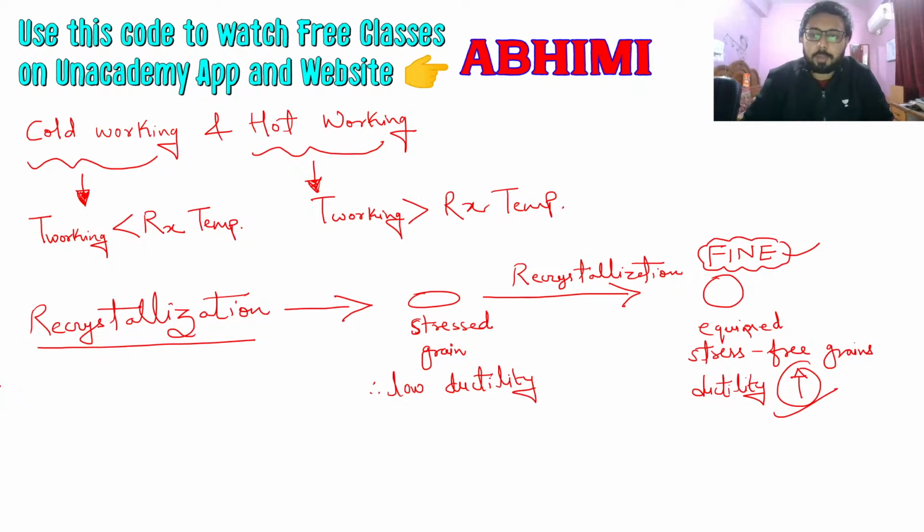It will be hot working, because ductility in hot working is greater due to recrystallization, and in cold working you will find strain hardening and things like that, which will reduce its ductility. We also have this recrystallization versus annealing discussion that we have to do. But before that, let's discuss strain hardening.